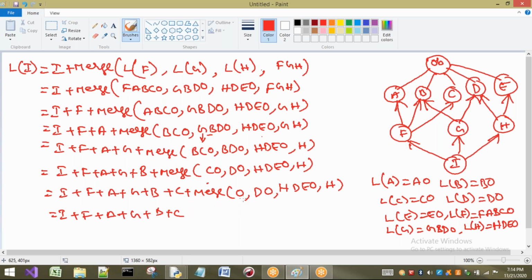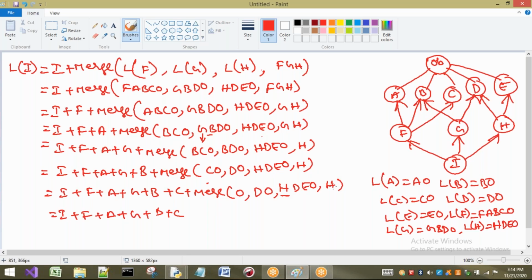Next, what do I have to consider? First, object. Is object present in any of the lists? Yes, it is present here, but in a tail part, so I should not consider this one. I have to come to the next list. D is there, so I check D. Is D present in any other list? Yes. Is it in the head part or tail part? Tail part, so I should not consider this one. Again I come to the third list: H. H is the head element now.